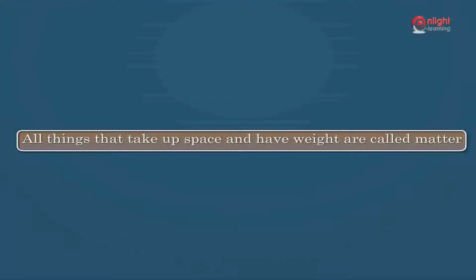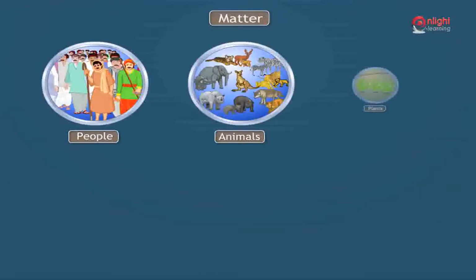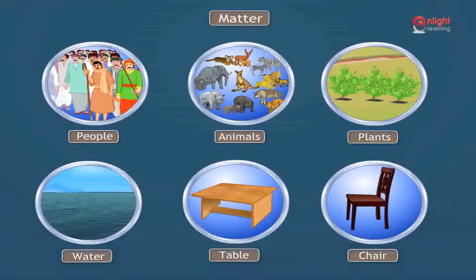All the things mentioned above have two things in common. They take up space, they have weight. All things that take up space and have weight are called matter. People, animals, plants, water, table, chair and all other things around you are matter. The amount of space each takes up is called its volume. Is air matter then? Yes, it is. It has weight and it takes up space.